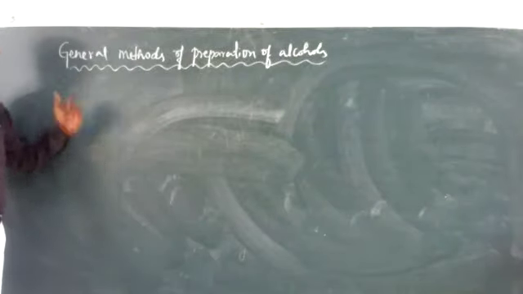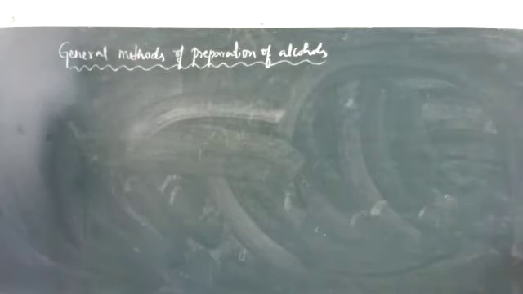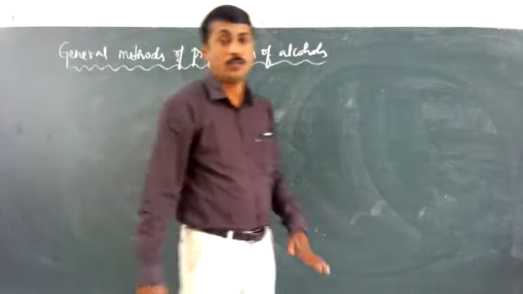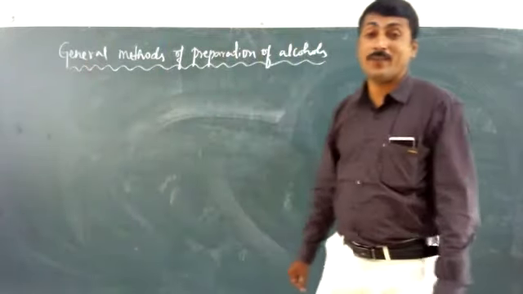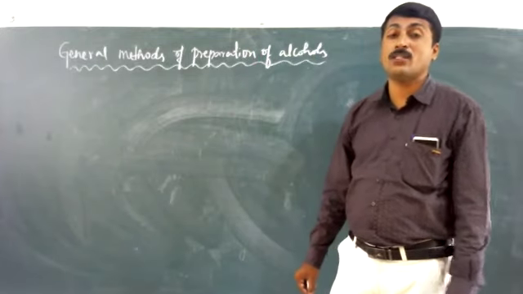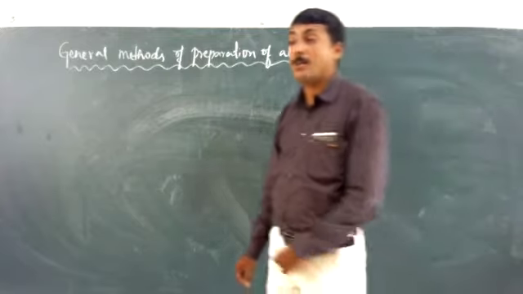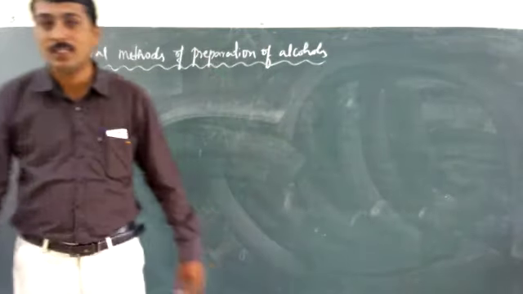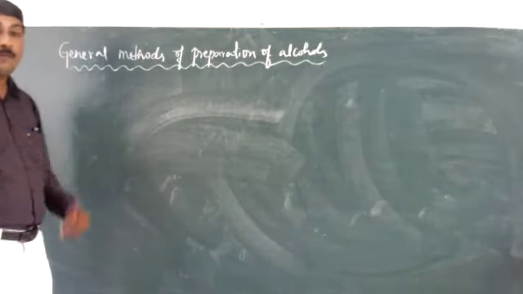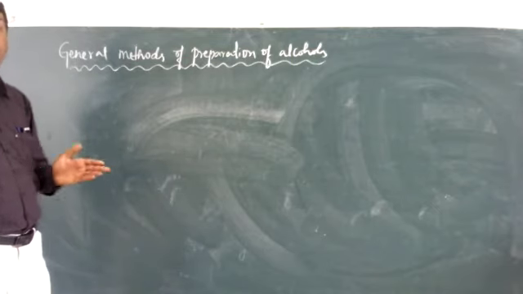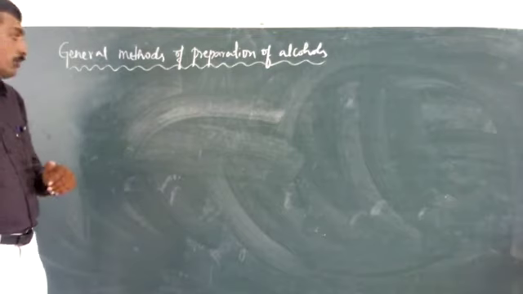Today I am going to talk about the general method of preparation of alcohols. In the last classes, I talked about what alcohols are, how we classify them, and on which basis we classify them. Next, I talked about nomenclature, that means how we give names to different types of alcohols, the common names and IUPAC names.